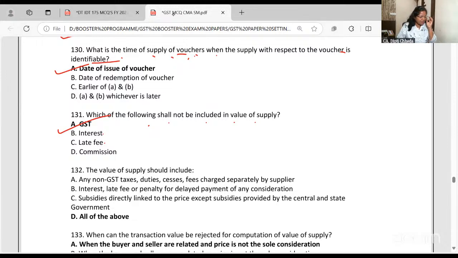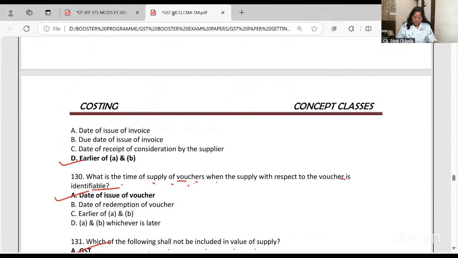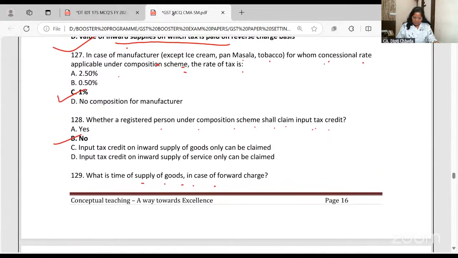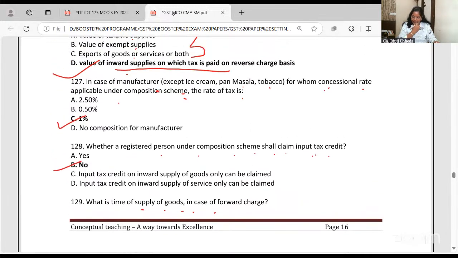Clear to all of you? Where you had a doubt that 1% is available? There are many people for whom composition rates are given. But in case of a manufacturer for concessional rate, the composition rate for a restaurant is not 1% here.